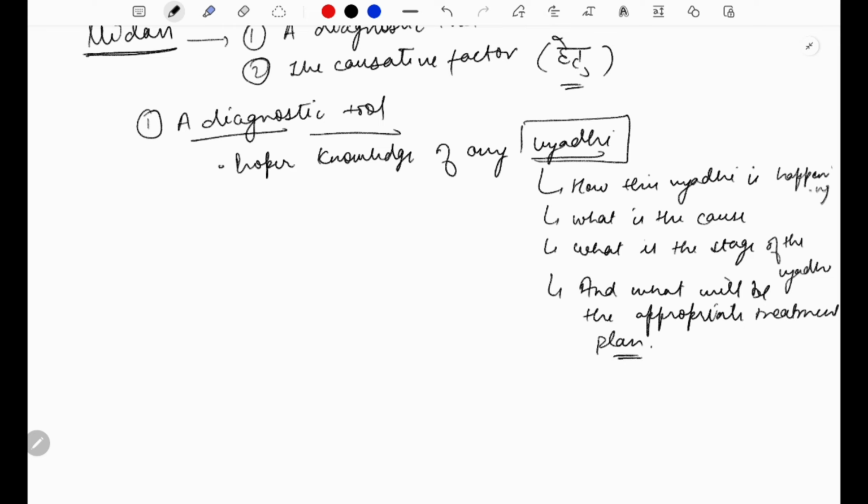All this will come under Nidan itself. So here Nidan is serving as a diagnostic tool, right?